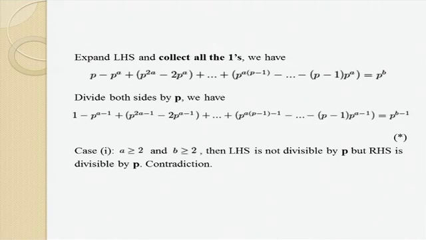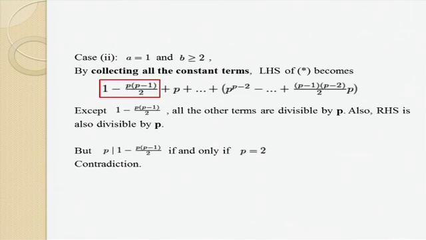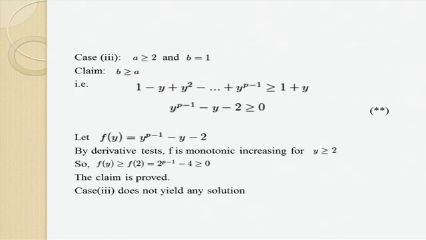Firstly, a and b are both greater than or equal to 2. The left-hand side is not divisible by p, but the right-hand side is, so there is a contradiction. For the second case, take note that I collect the constant terms. Take note of the expression in square brackets. It is not divisible by p for p greater than 3, so again a contradiction.